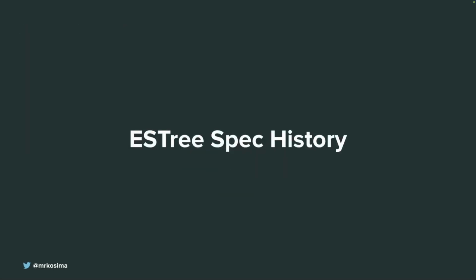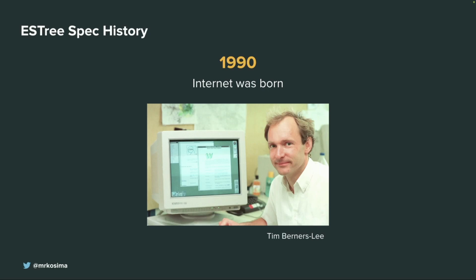Before we go deeper into abstract syntax tree, let's first think about ES3 spec history. ES3 basically stands for ECMAScript tree specification. So the ECMAScript tree specification is basically a specification or standard for abstract syntax tree for JavaScript. And why we need to go deeper into this history is just to understand why we can use Codemods now. Who was born before the 90s?